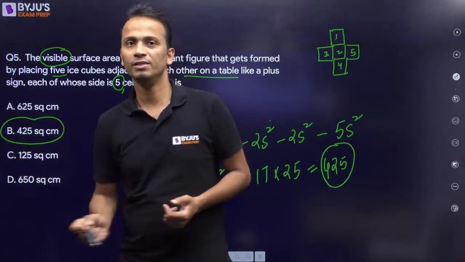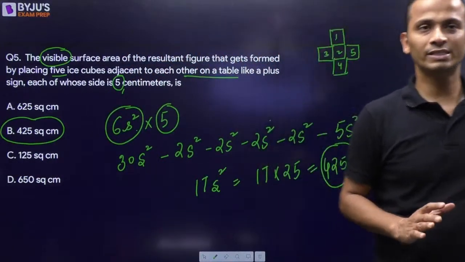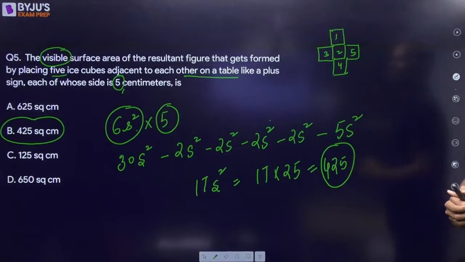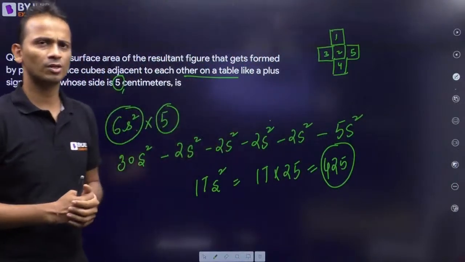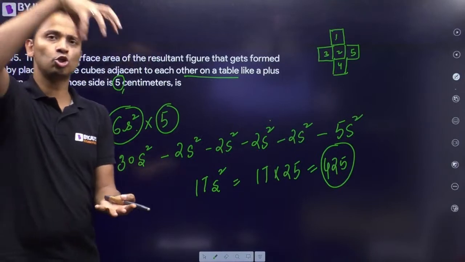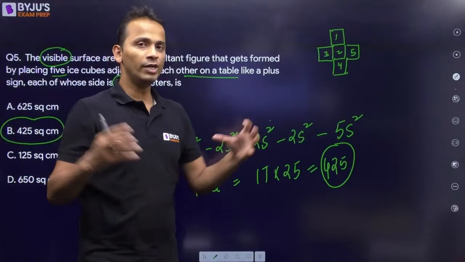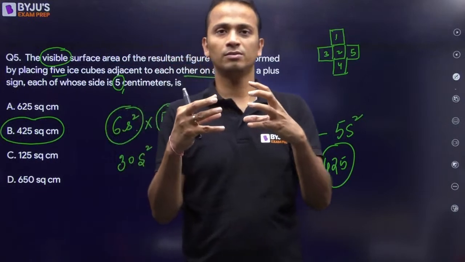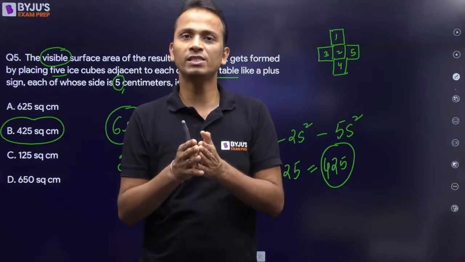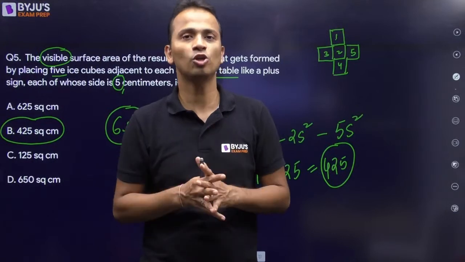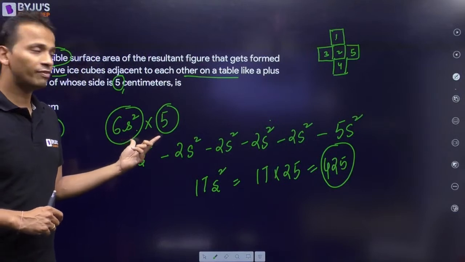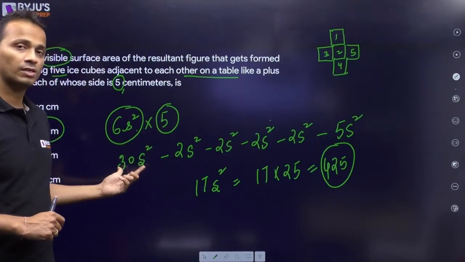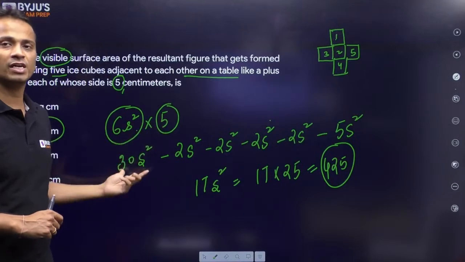That is option B. Now I'll consider this once again slowly. First of all, the final figure is like this. You must understand, 5 cubes are joined to make a plus sign like this. This is the view from the top of this figure. When 2 cubes are joined, 2 faces will be concealed, 2 faces will not be visible. To start with, I have written the total surface area of these 5 cubes: 6s square multiplied by 5, 30s square.